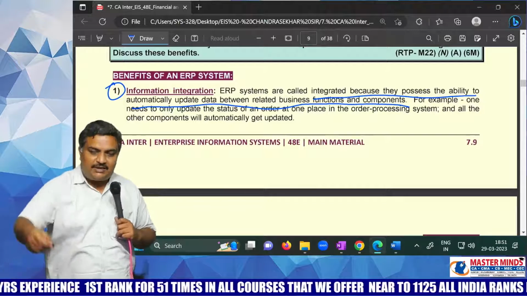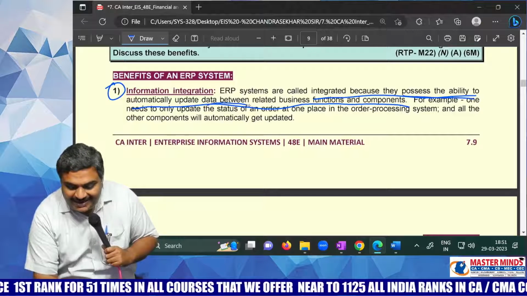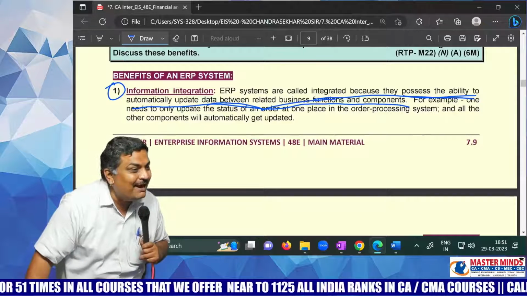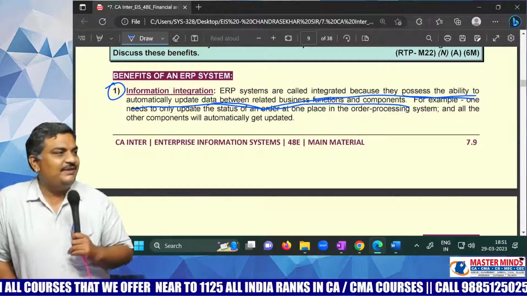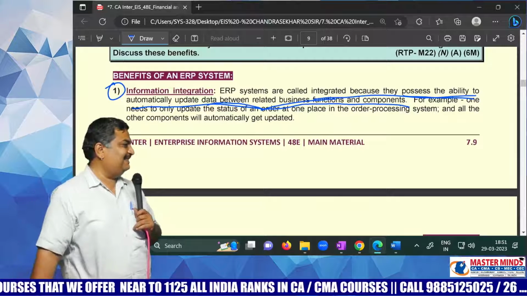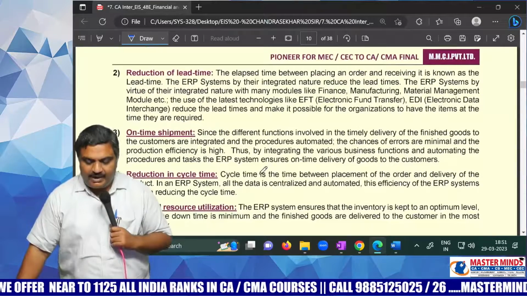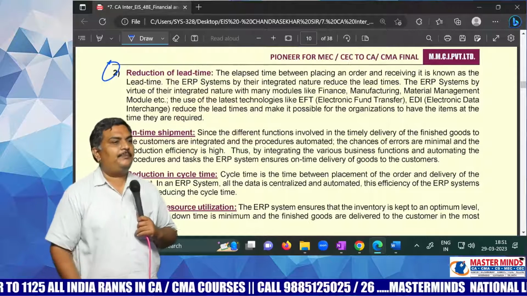So in Enterprise Resource Planning, what happens? They possess the ability to automatically update the data between related business functions. Store department and purchase department are related business functions or not? Yes. As simple as that. Reduction of the lead time. Reduction of the lead time means what?